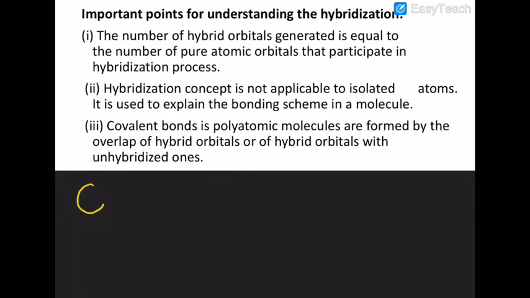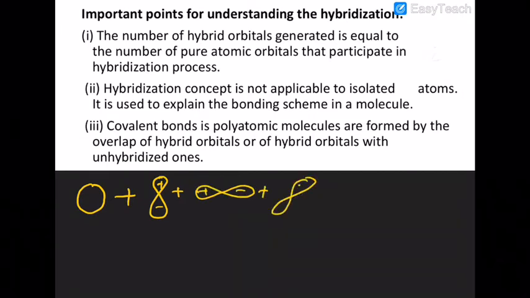Similarly, if you have one s orbital and all three p orbitals present, it will lead to the formation of sp3 hybrid orbitals. This is sp3 hybrid orbital.